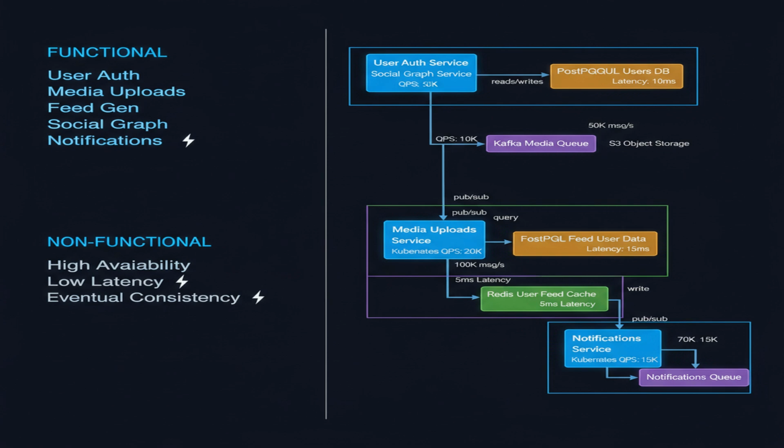We'll prioritize low latency because users expect near-instant access to content. High availability is crucial because any downtime can significantly impact user engagement. Eventual consistency is acceptable for non-critical data like follower counts.